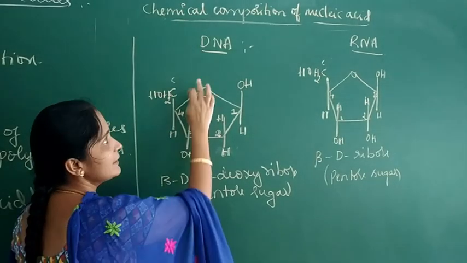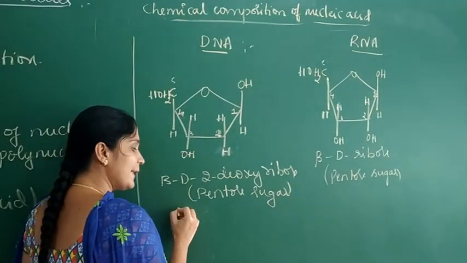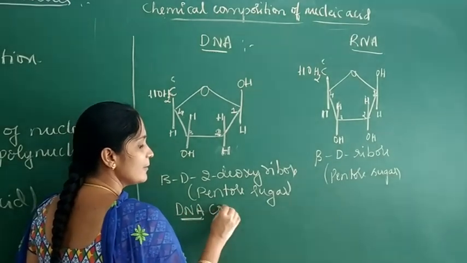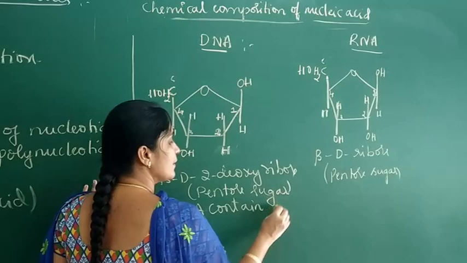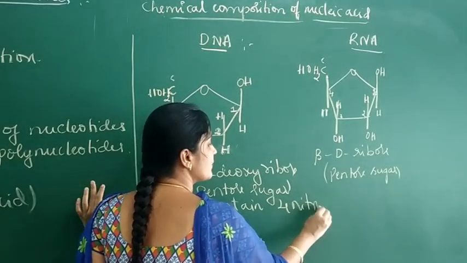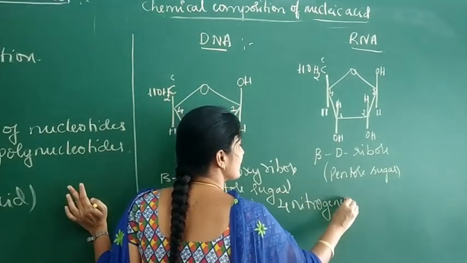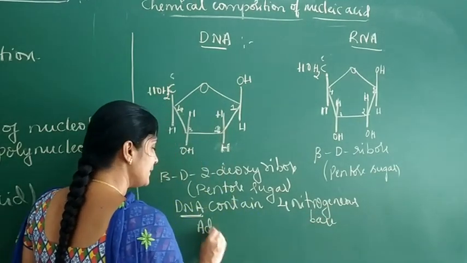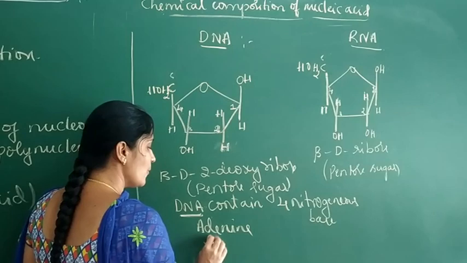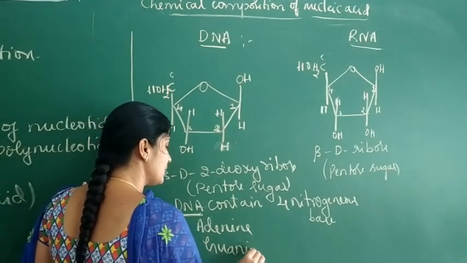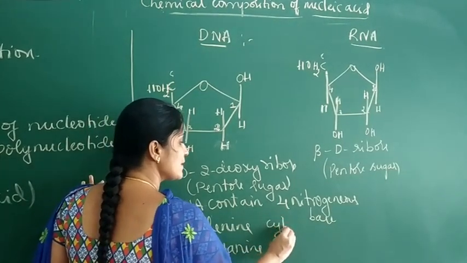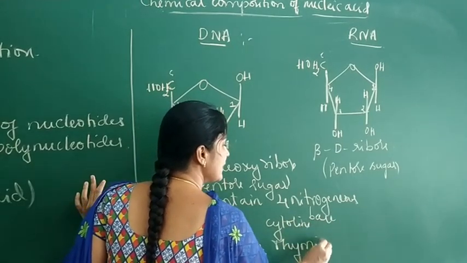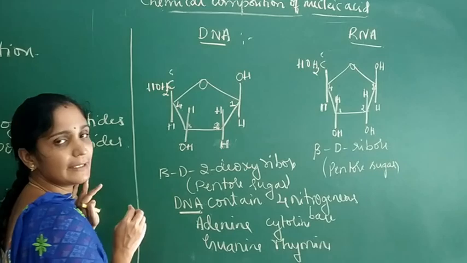DNA contains 4 nitrogenous bases. They are adenine, guanine, cytosine, and thymine. So these are the nitrogen bases present in DNA.